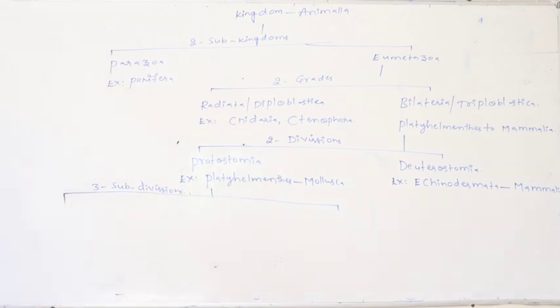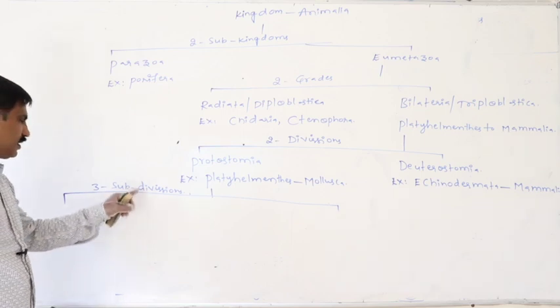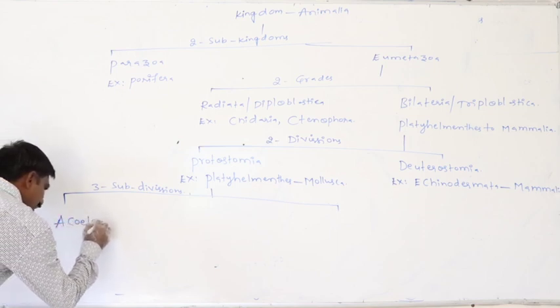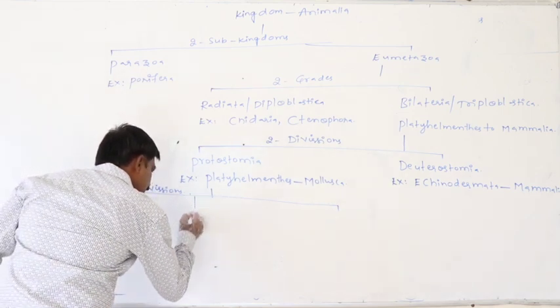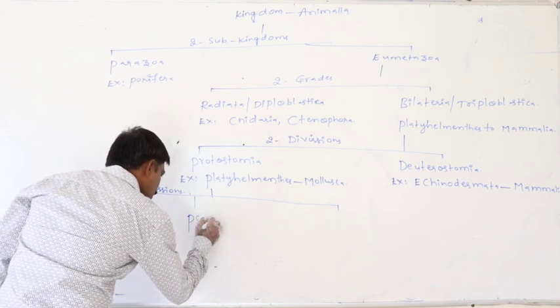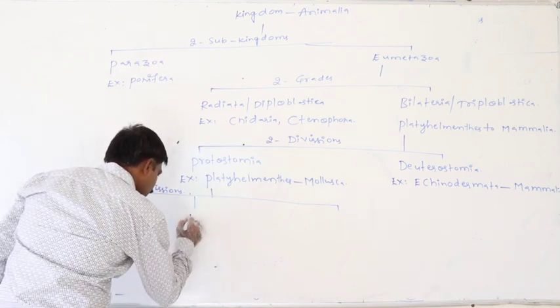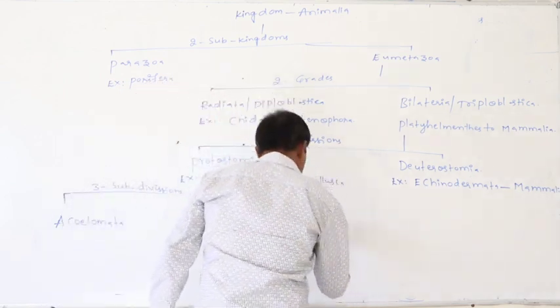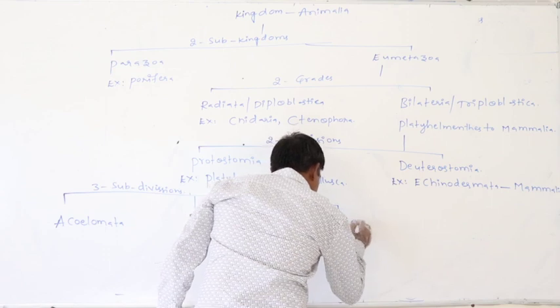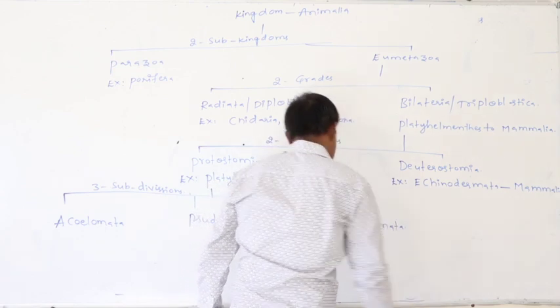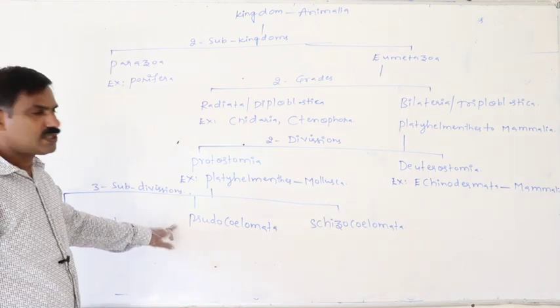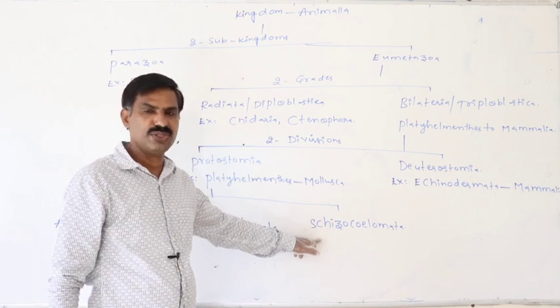One is the acoelomata, second is the pseudocoelomata, third one is the schizocoelomata.